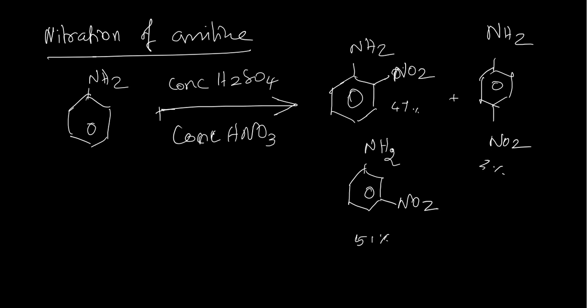Like this, a mixture of products will be formed. This is nitration. In order to see the mechanism, you just replace E with NO2 in the mechanism. Okay.